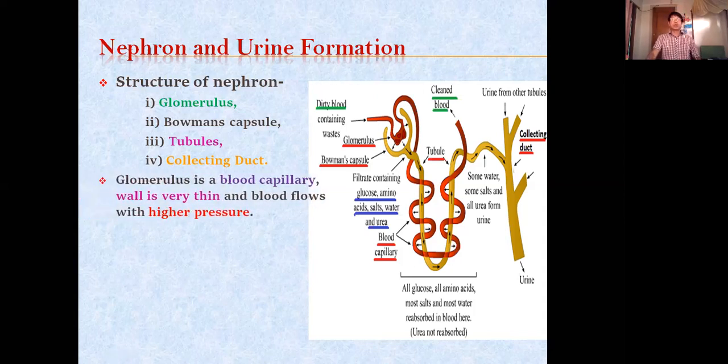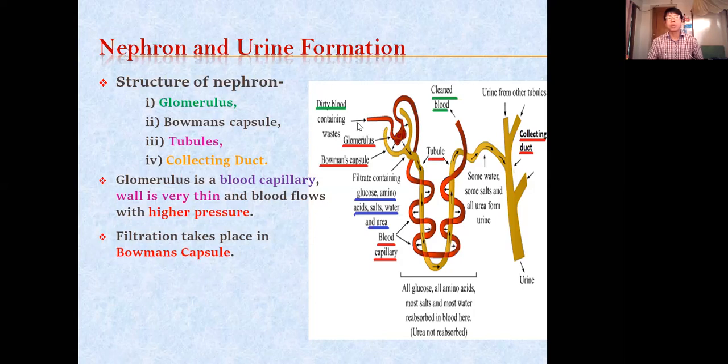So what is this glomerulus? This glomerulus is a blood capillary. The exception is that the wall of the glomerulus is even thinner than normal blood capillaries. Blood capillary walls are very thin, but this glomerulus is even thinner than normal blood capillaries. And the other difference is that blood flows through this glomerulus with higher pressure. That means inside this Bowman's capsule, blood flows with more pressure and the wall of this glomerulus is very thin. So due to that, what happens, we'll discuss. Filtration takes place in the Bowman's capsule.